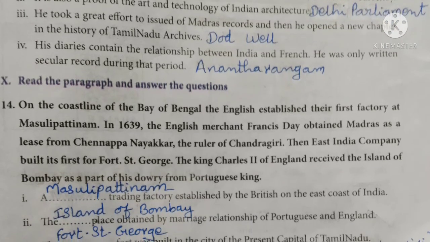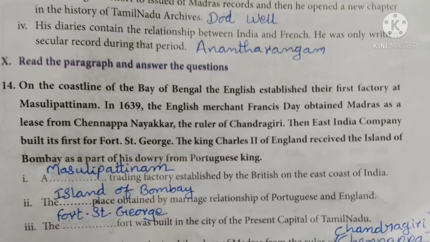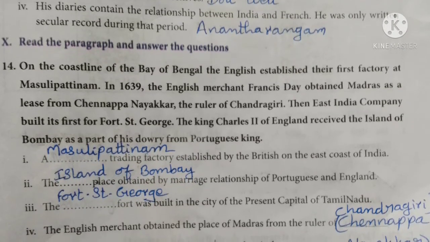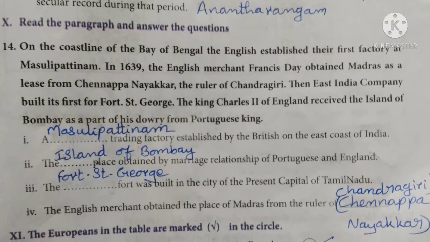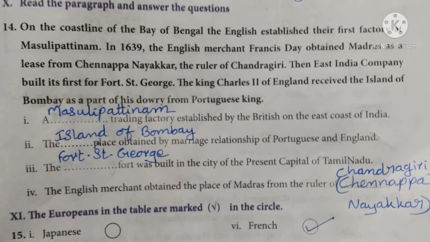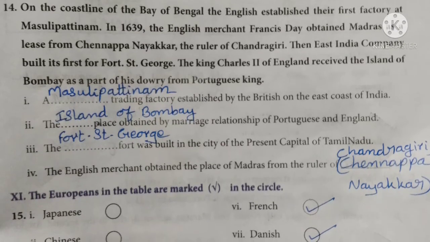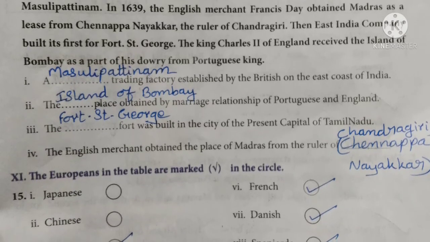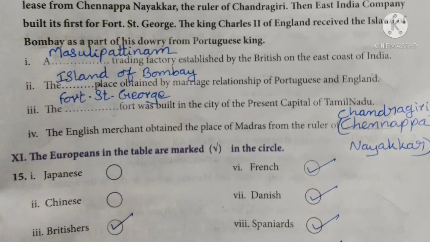So next question is, read the paragraph and answer the questions. Here one paragraph is given. The first question: Masulipatnam trading factory was established by the British on the east coast of India. The island of Bombay was obtained by marriage relationship of Portuguese and England. The Fort St. George was built in the city of present capital of Tamil Nadu, that is Chennai. The English merchant obtained the place of Madras from the ruler of Chandragiri, Chennappa Nayakar.